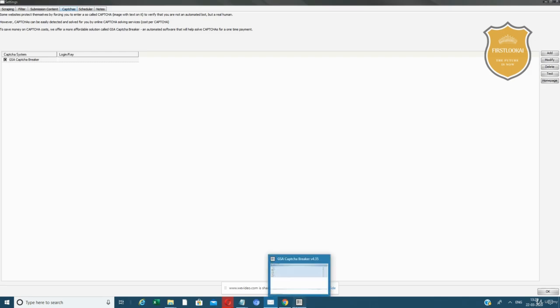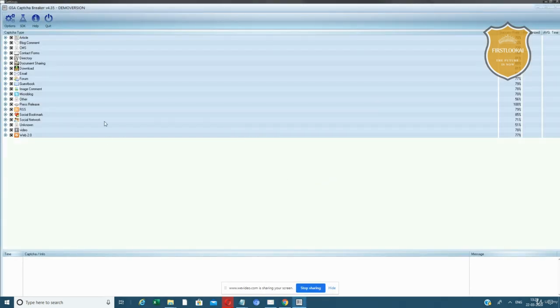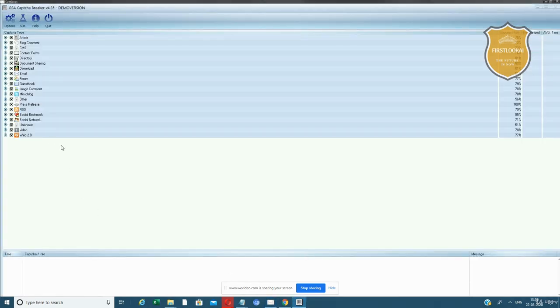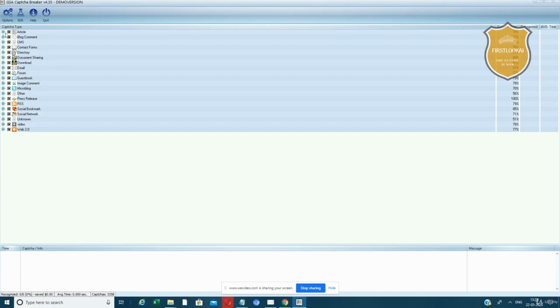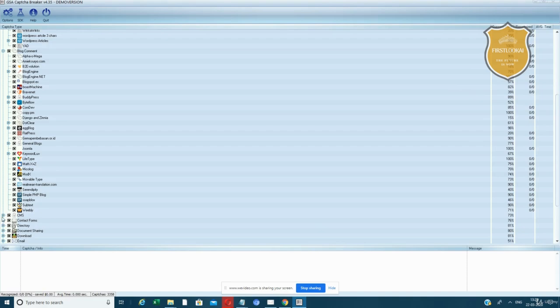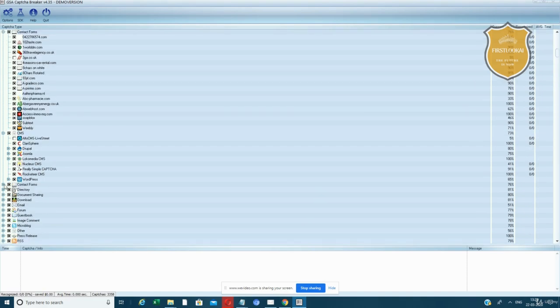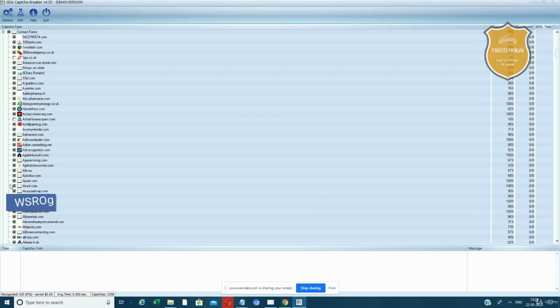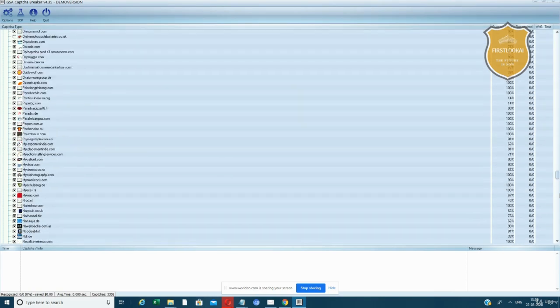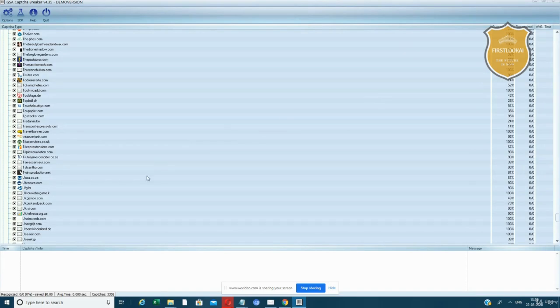So here, it has come up now. What I'm going to do is use the trial version of this; this is a paid version. You can even try the trial version before you go ahead and purchase anything. So here, I want you to turn all of this on, whatever types of CAPTCHAs it can fill. The first time you log into this CAPTCHA software, turn all of this on.